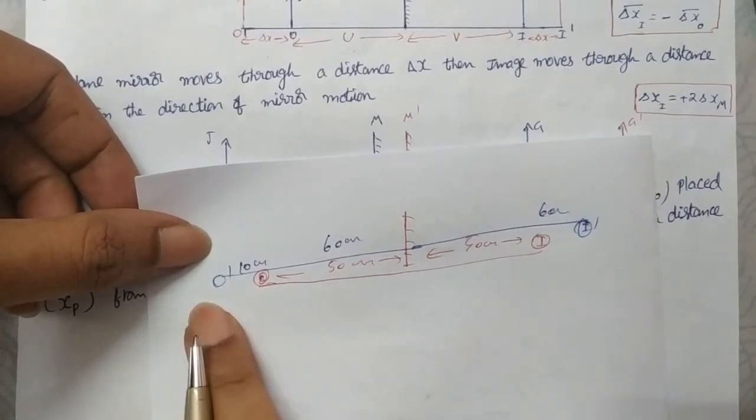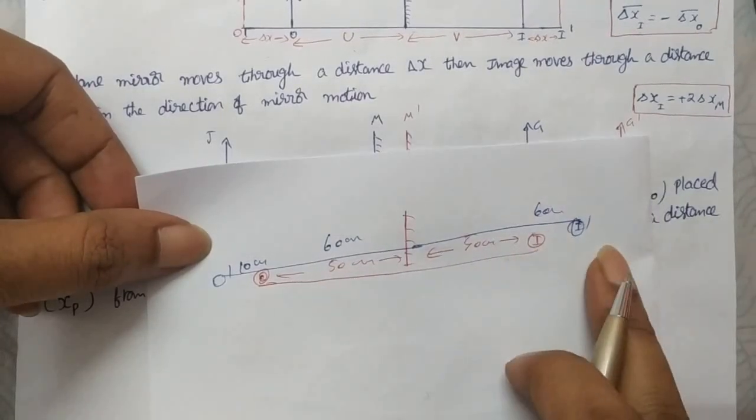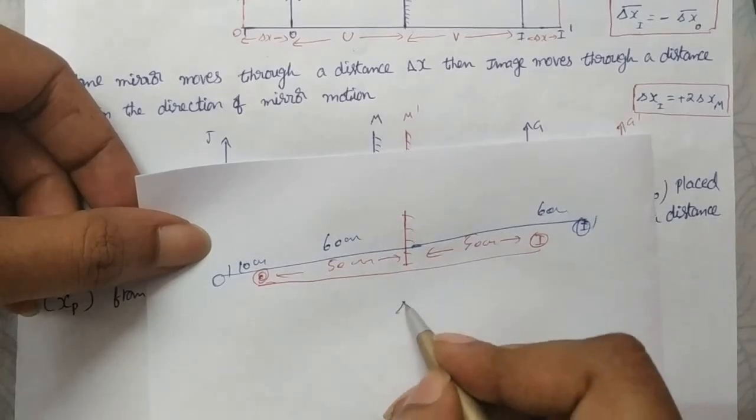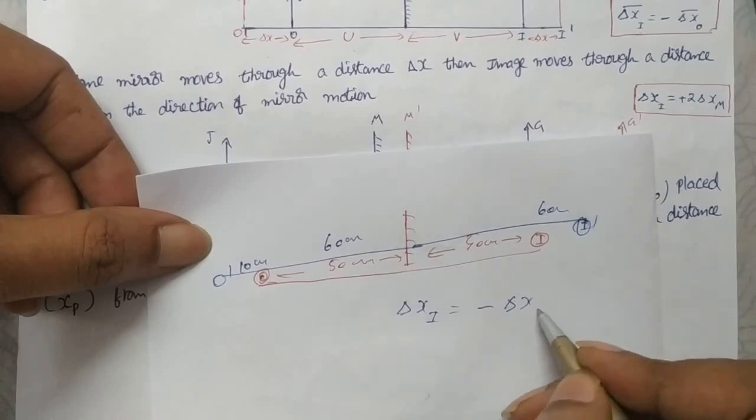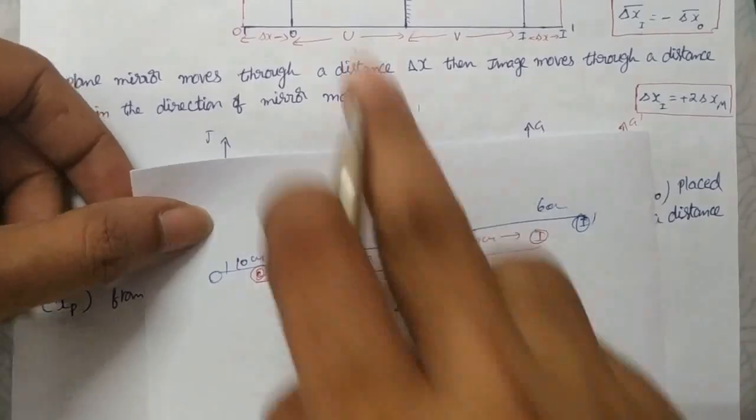So this moves 10 centimeters, and this also moves 10 centimeters. So delta x of image is equal to minus of delta x of object, we get. That is about the first point.